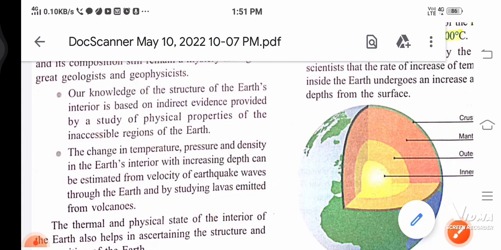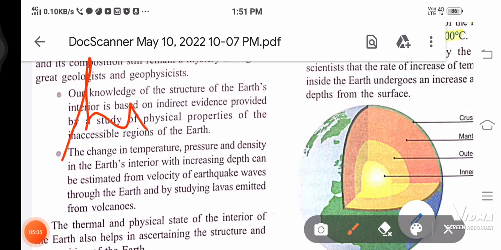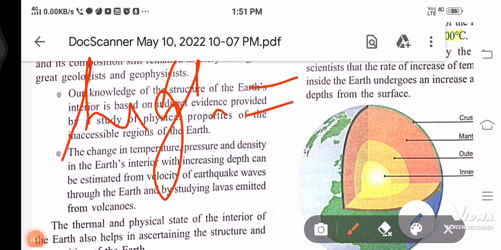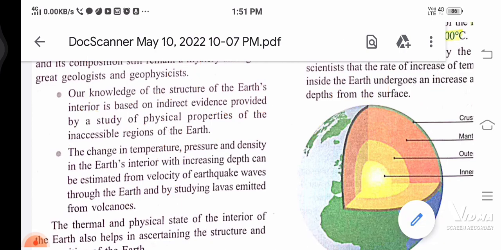If the temperature is high, the air pressure would be low. So what they are saying is, whenever we go down, pressure decreases.